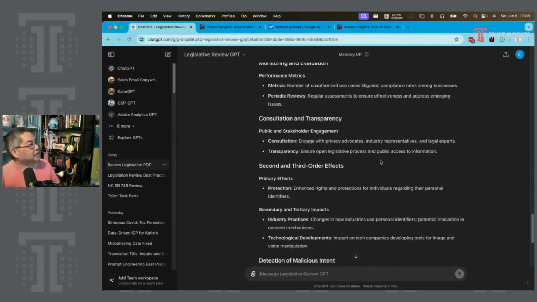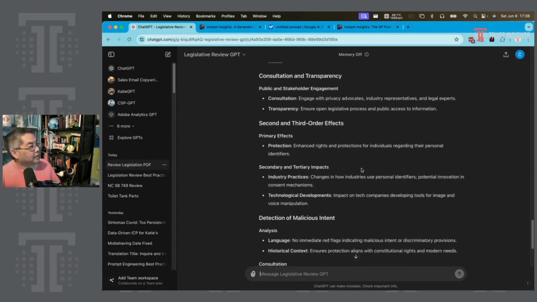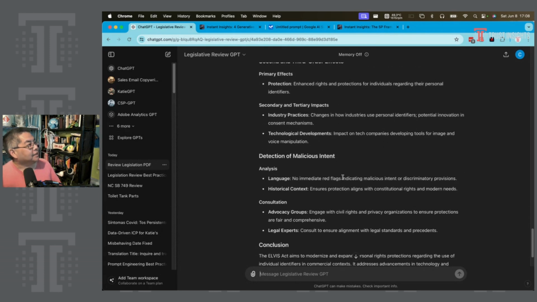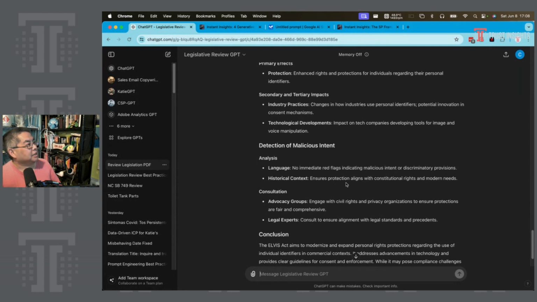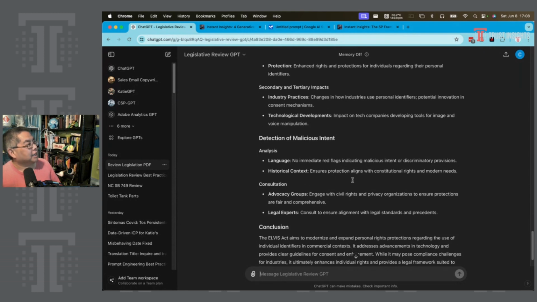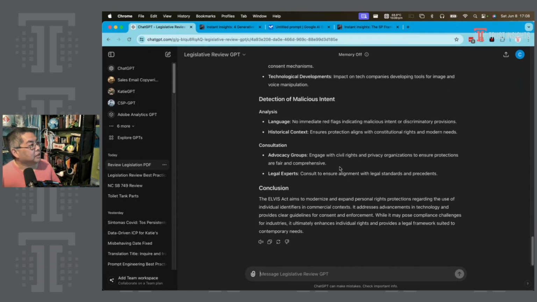Consultation and transparency, second and third order effects, the things that could happen, detection of malicious intent: no immediate red flags, historical context ensures protection aligns with these. So this one goes through and it says there's going to be some compliance challenges because the tech companies are going to get beaten up a little bit on this, but it seems like it's okay.